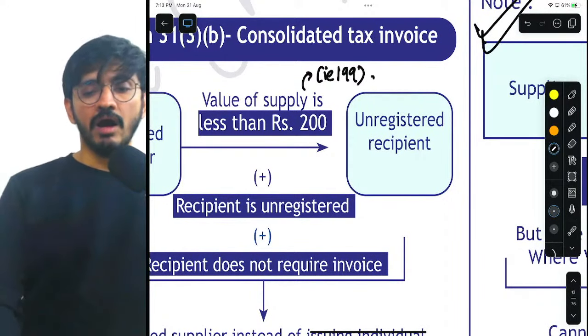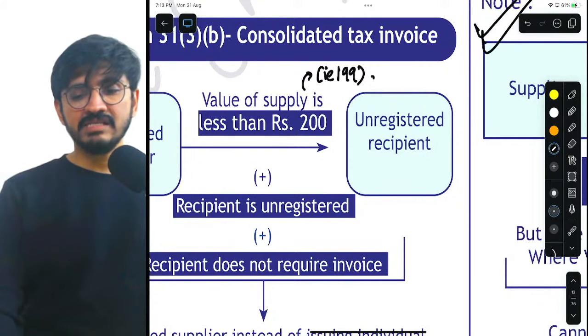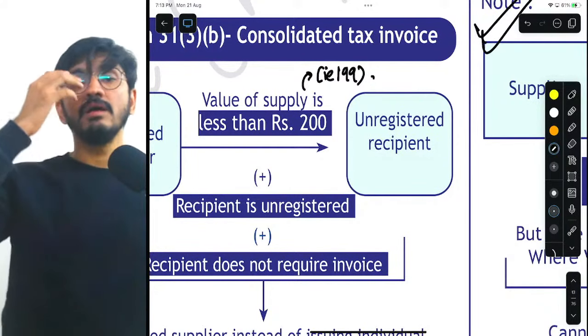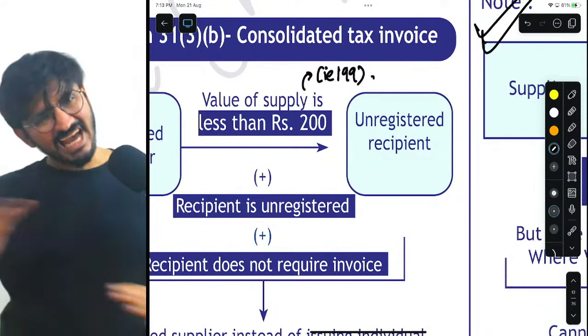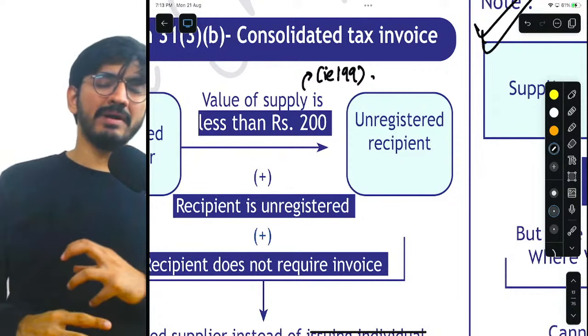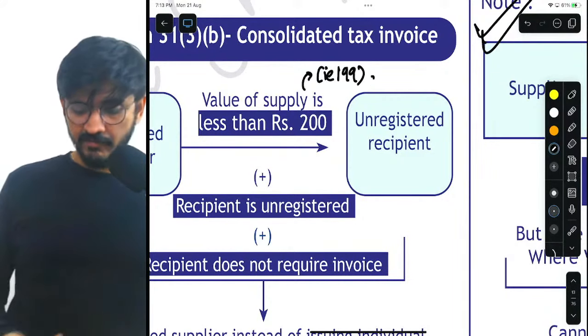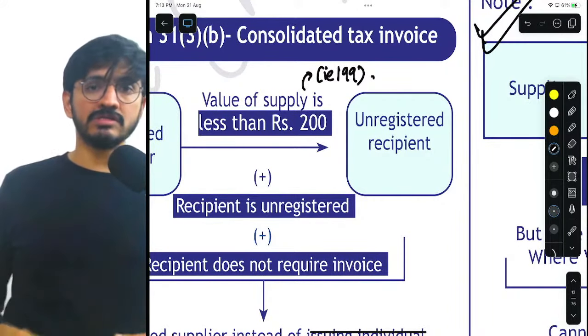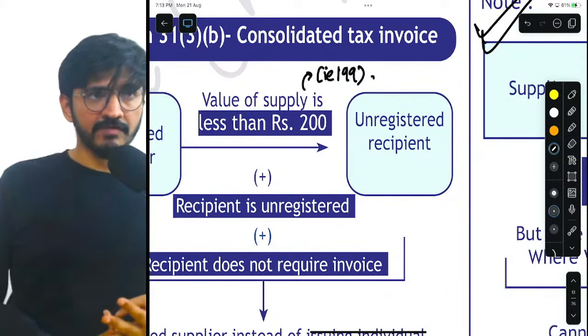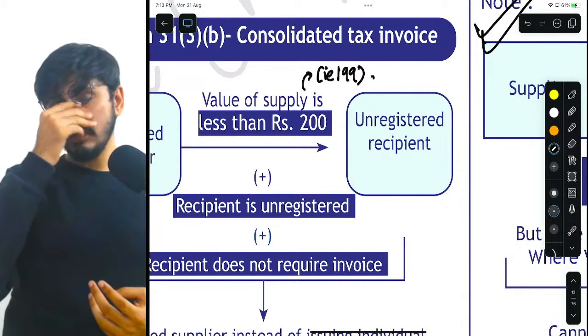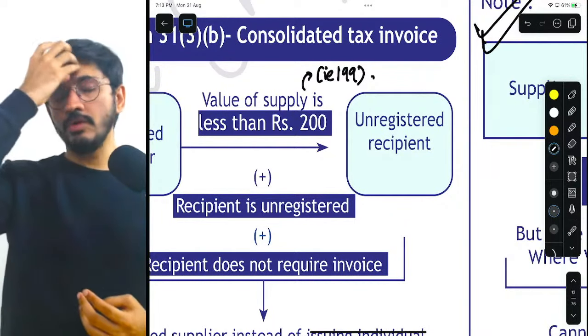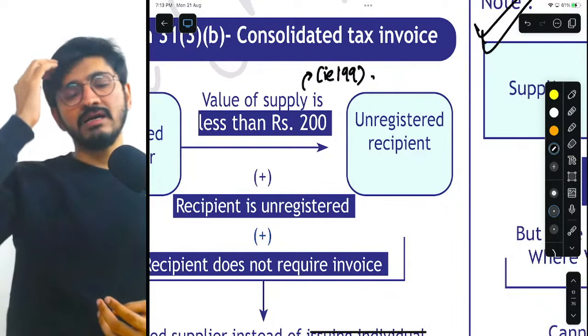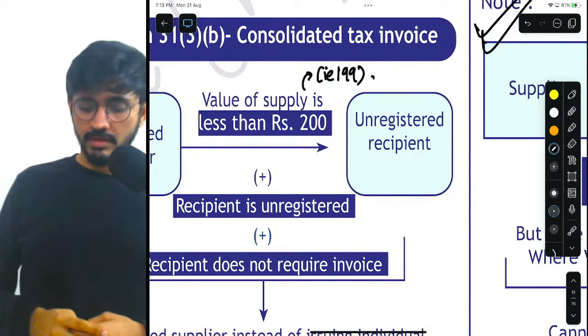Understand, in the entire GST, whenever they have commented about monetary limits, in the entire CGST Act, like for example 200, then later in exemptions you will come across 500, 1,50,000, a lot of such cases. In that case, understand one thing.